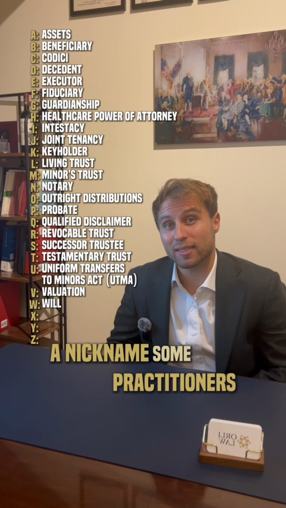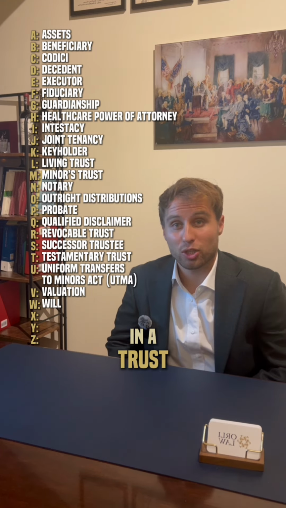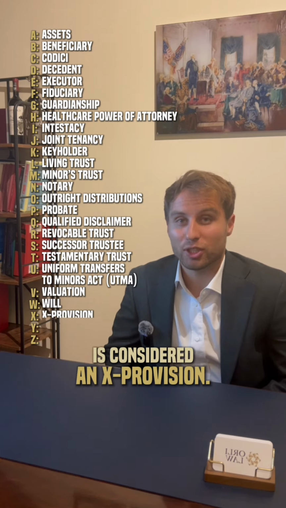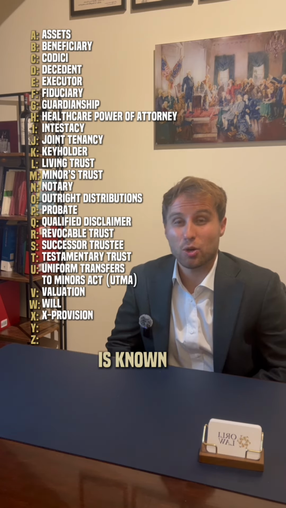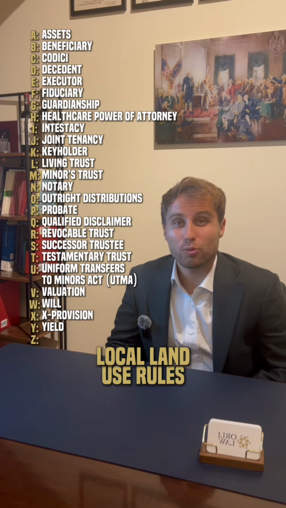A nickname some practitioners use as a catch-all in a trust or will is considered an X provision. The income, like interest and dividends, generated by trust and estate assets is known as yield. Local land use rules is known as zoning.